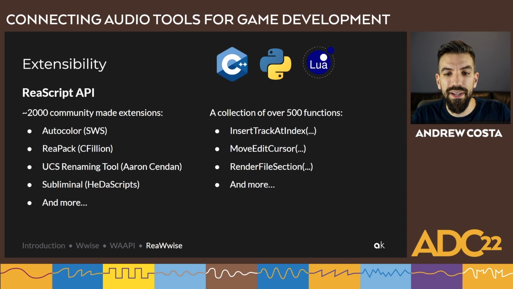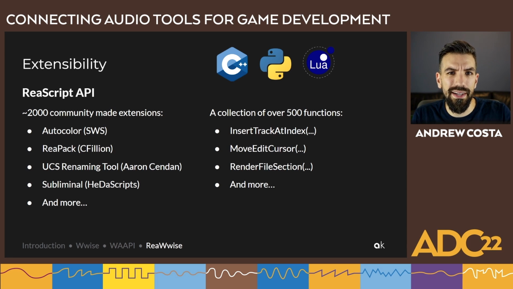At the time of this recording, there are close to 2,000 scripts and extensions listed in ReaPack, which is Reaper's de facto extension and script manager. You want to set a track color automatically based on the track's name. There's an extension for that. You want to manage UCS naming for your tracks and audio files. There's an extension for that. You want to flash subliminal messages to your screen at a random time interval. There's actually an extension for that, although I'm not sure what its purpose is.